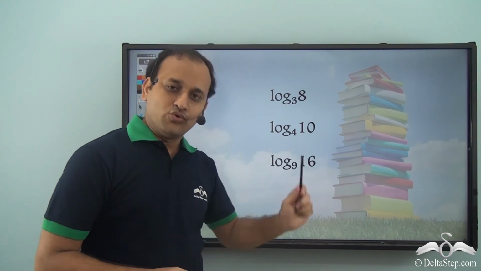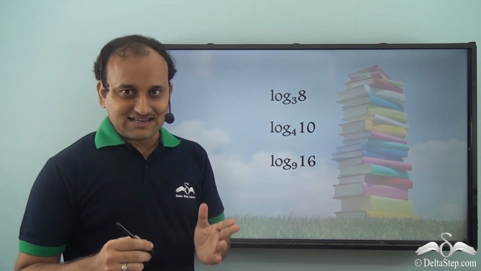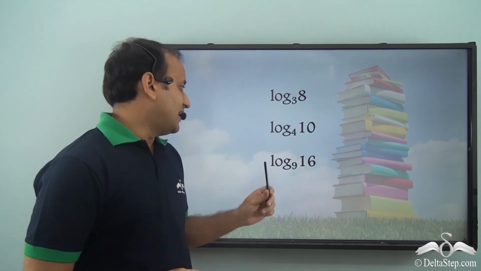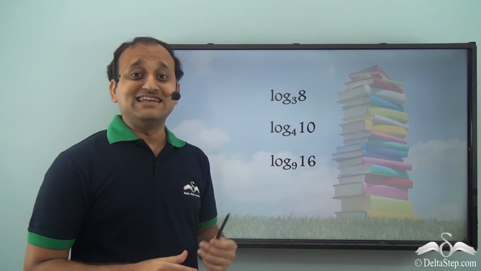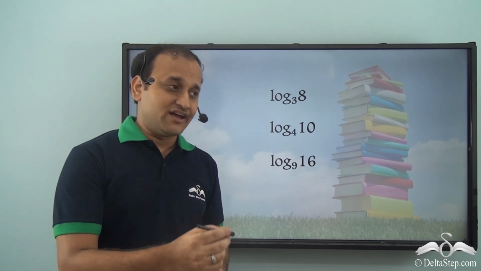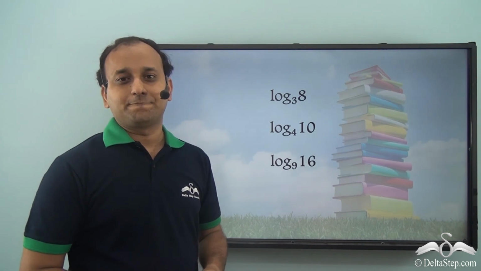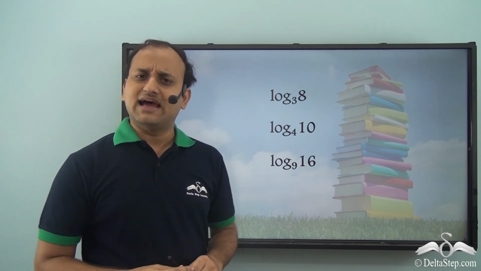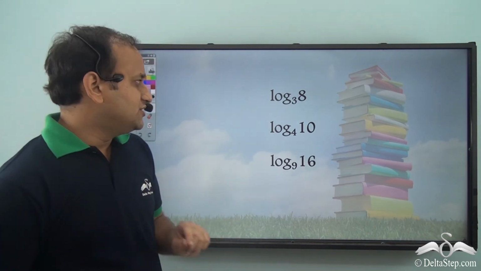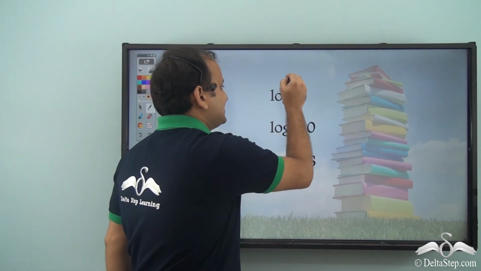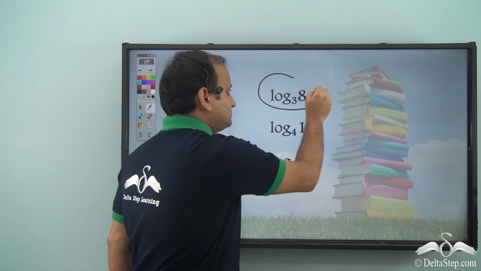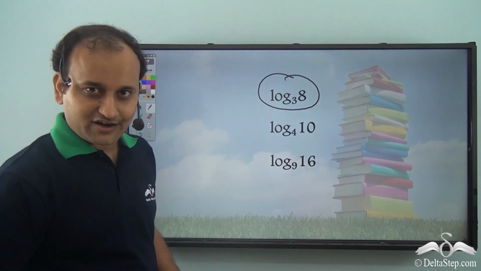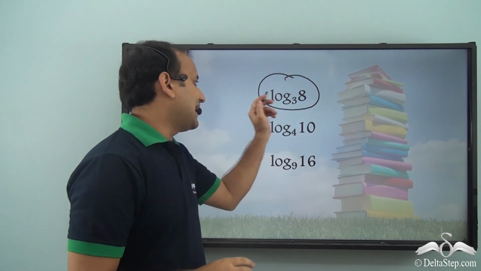So when they reached the moon, they wanted to find the exact problem of the aircraft. And for that, they needed to know how many times the aircraft had stopped on the way. Now, how could they calculate that? They only knew that the total distance covered by the aircraft from Earth to moon was log 8 to the base 3.